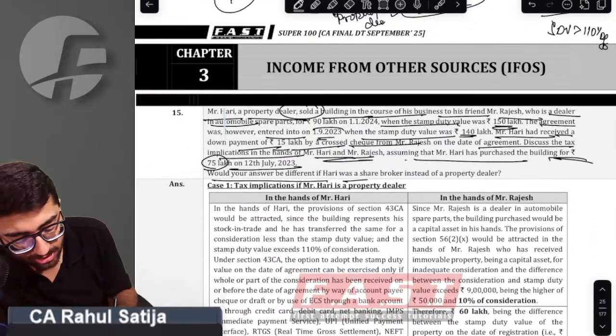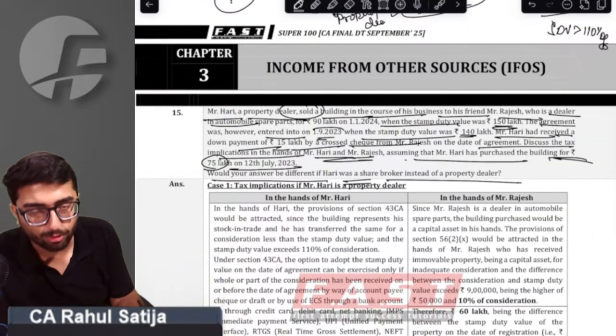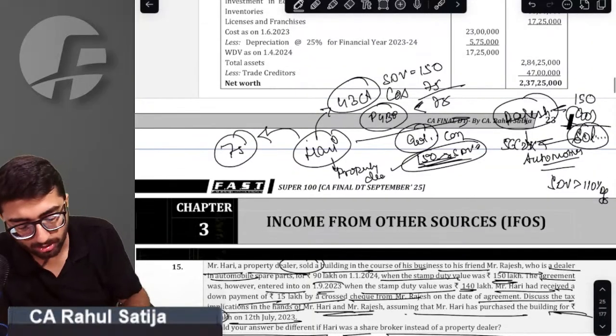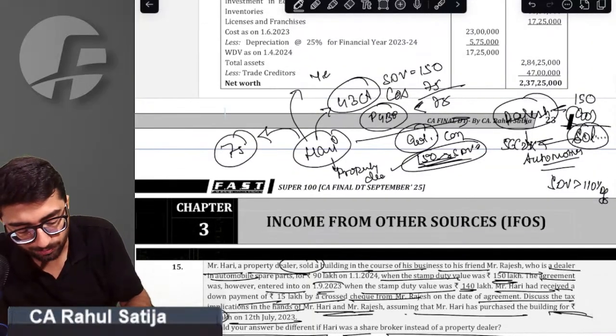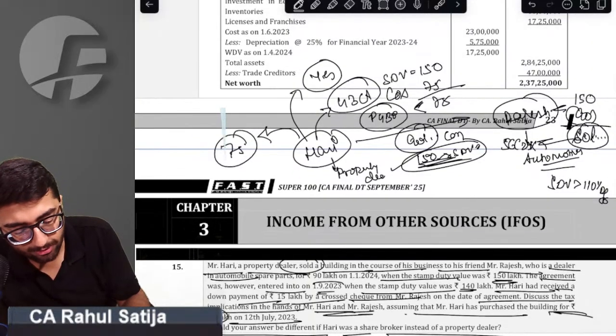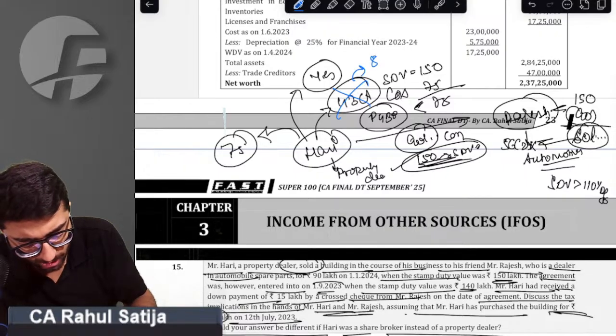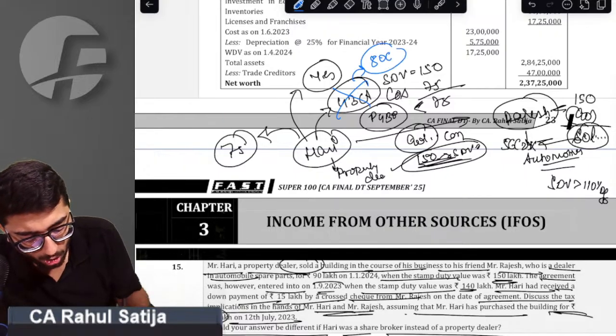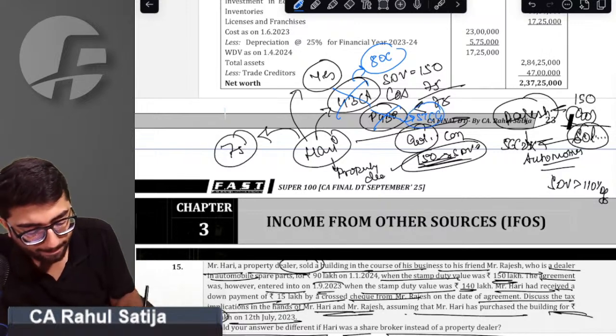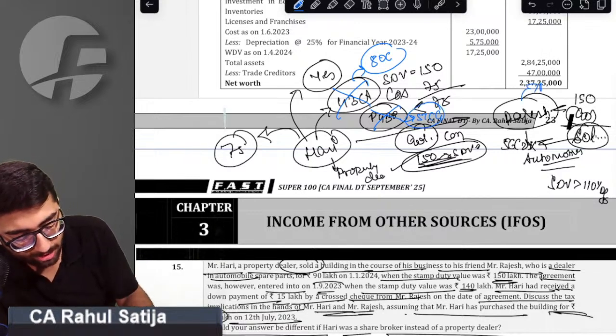Sir, another point: would your answer change if Hari was a share broker instead of a property dealer? If Hari was a share broker, sir, will my answer change? Right answer is yes. Only change will be, sir, instead of section 43CA, provisions under section 50C will apply. Only change will happen, that is, instead of PGBP, there we will have short-term capital gain. For Rajesh, there will be no change.